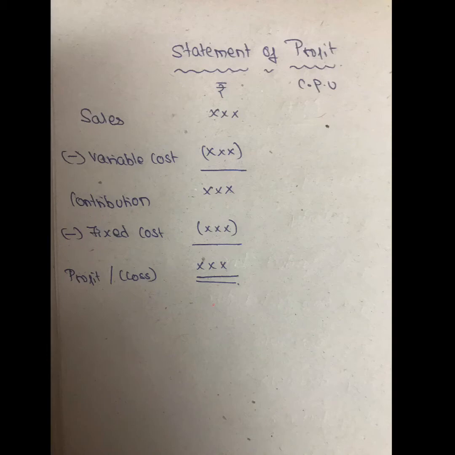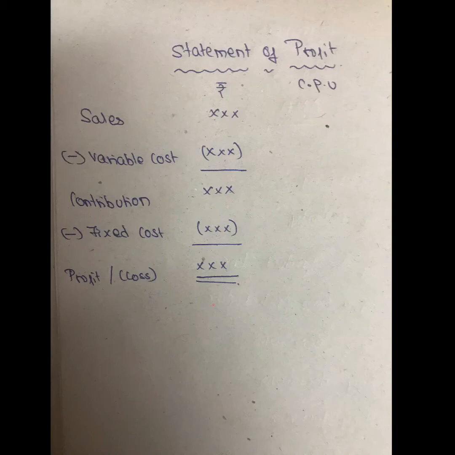Normally in financial accounting, how do we calculate profit? First we do the trading account, then the P&L account, and then the balance sheet. In the P&L account we come to know the actual net profit of the company, right? Whereas in cost sheet, you studied costing, how do you calculate profit? First we calculate all the direct material, direct wages, labor. With that we include manufacturing overhead, then we add administration, then we add selling and distribution overhead. With that we get profit. So for every concept we have a different way of calculating the profit.